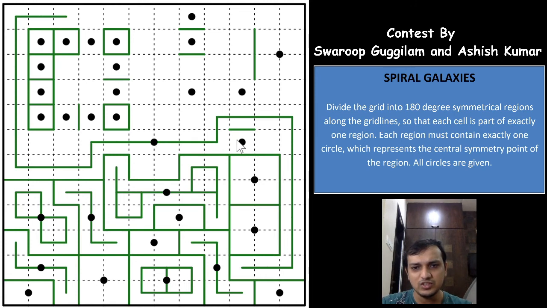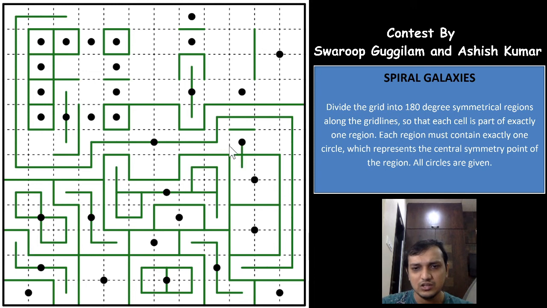Superb. And now this cell is of the opposite direction of this galaxy. For this cell is not this, so this cell also will be taken by only this galaxy. Superb. Okay, this is done. And these two cells are of course by this galaxy, so these two cells also will be the same here, and we can close the loop here. Now this cell will be taken by this galaxy, so we can close this also. Okay, all of the upper regions are closed here because of the lower regions, and we are so okay.